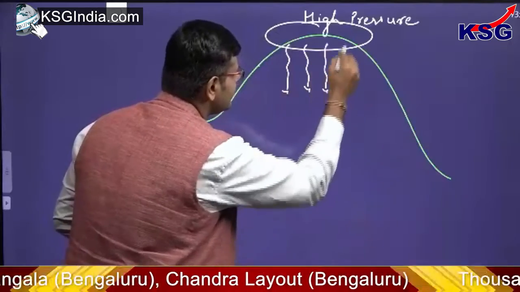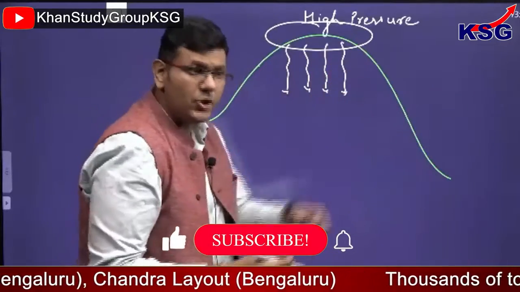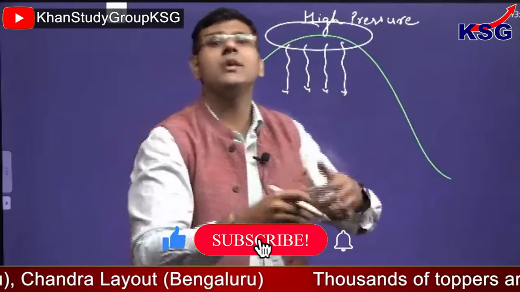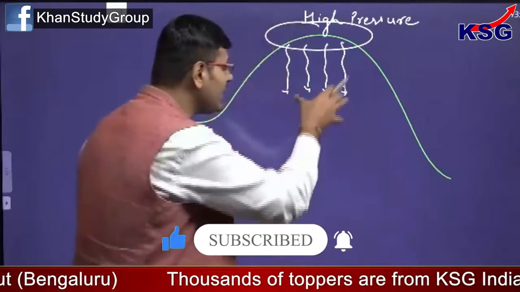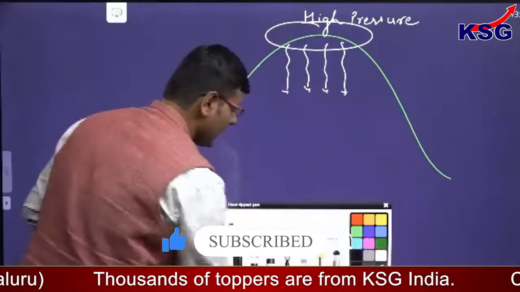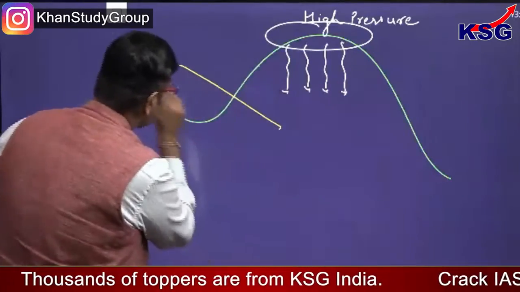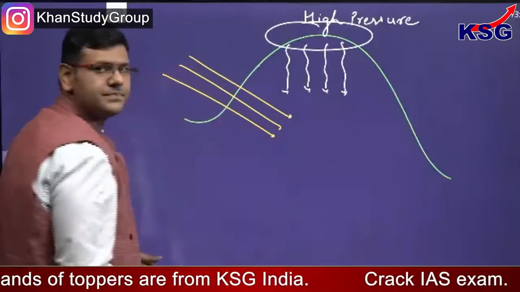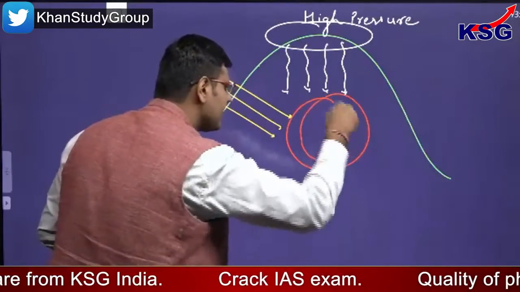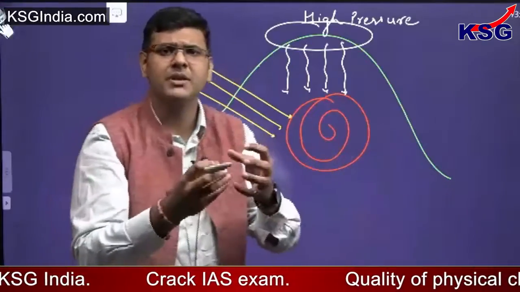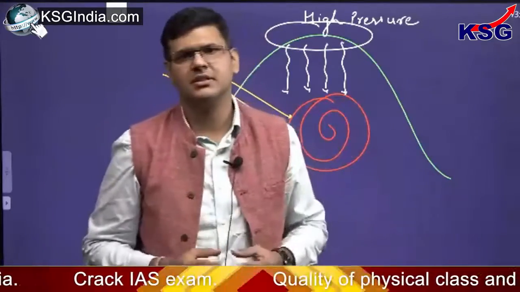These winds, while they descend, due to contraction, will heat up more. This more heating of the air, in addition to the insolation that is already happening, means whatever air parcel is there would get heated up to a much higher range.